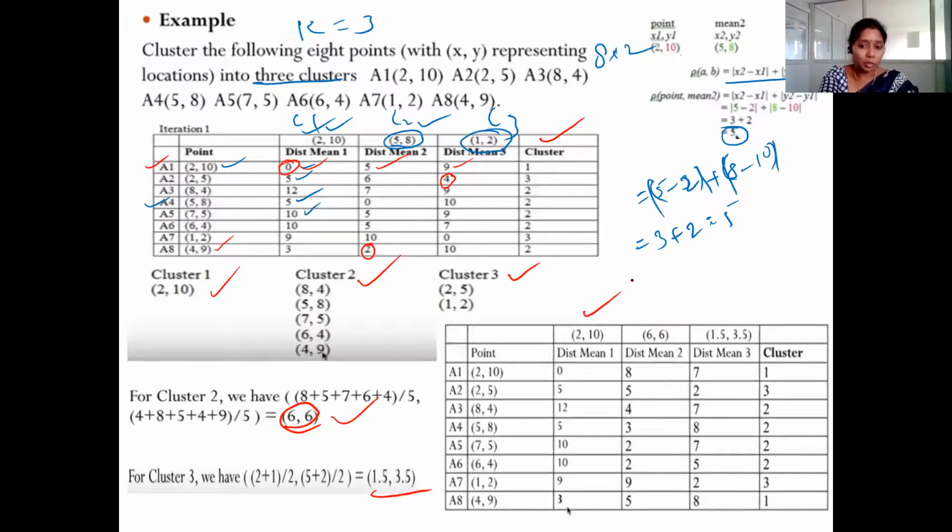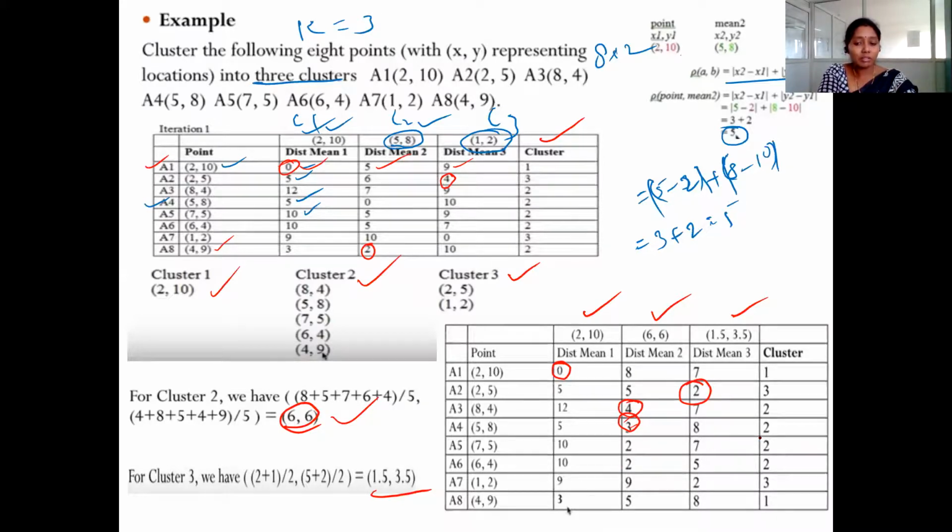So this is fixed, right? We already know that. This is the obtained new mean, and this is also an obtained new mean. Based on this, again we need to find out the distances, and classify the data points into different clusters based on these distances. Object A1 falls into cluster 1, A2 falls into cluster 3, this falls into cluster 2, and A4 falls in cluster 2, and A5,